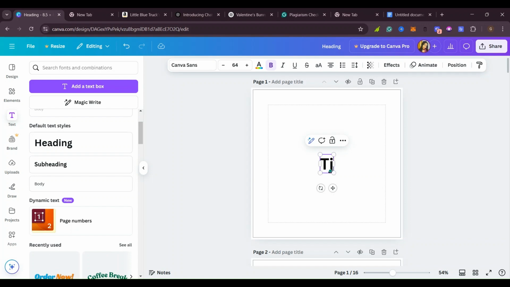Then you try and use fonts that are good for kids so that your book can stand out. Don't just use any font.